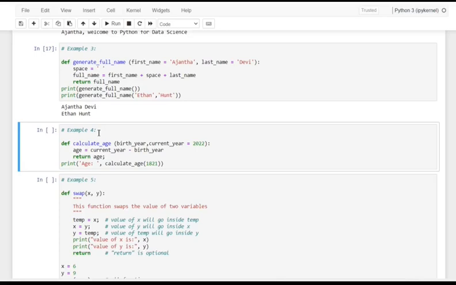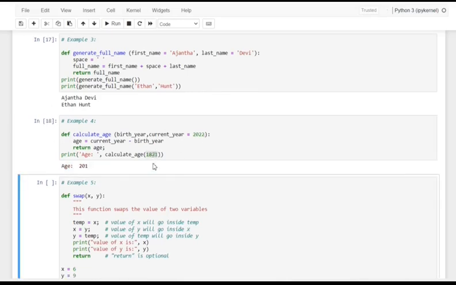And see here, dear friends, here is one more calculation. Let me just make an expression. It is going to evaluate the age by making the current age, and if you want to calculate it, yeah, here it is. The age is 201.